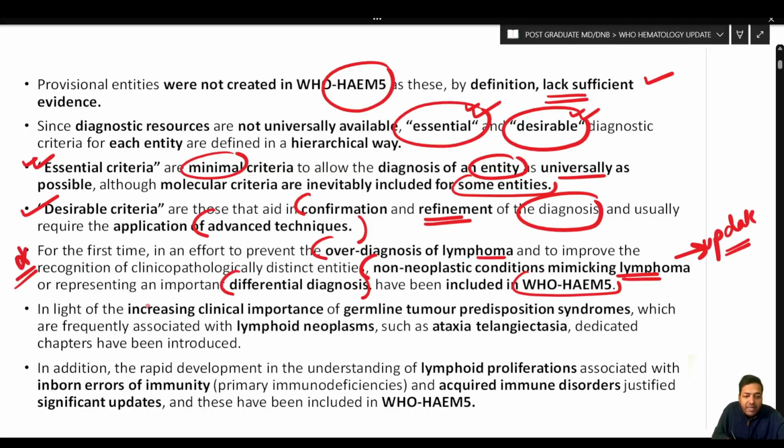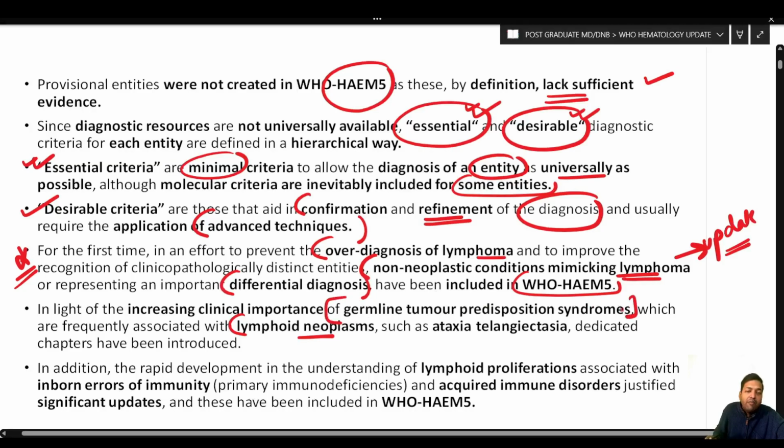Now, in light of the increasing clinical importance of germline tumor predisposition syndromes, which are frequently associated with lymphoid neoplasms such as ataxia telangiectasia, dedicated chapters have been introduced about those neoplastic lesions which are associated with some familial syndrome or with some germline tumor predisposition syndrome.